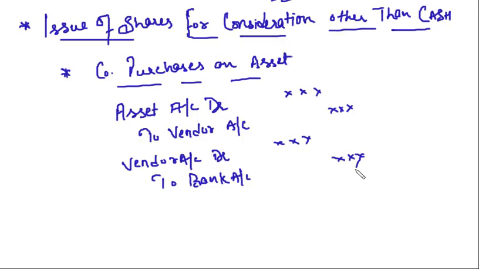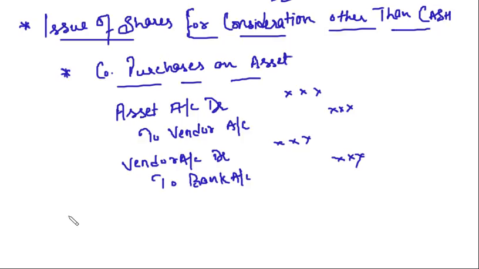In that case, our journal entry is asset account debit to vendor account. Then when the payment is made to the vendor, the journal entry is vendor account debit to bank account. Now in this case, we are not making a payment to the vendor through bank.